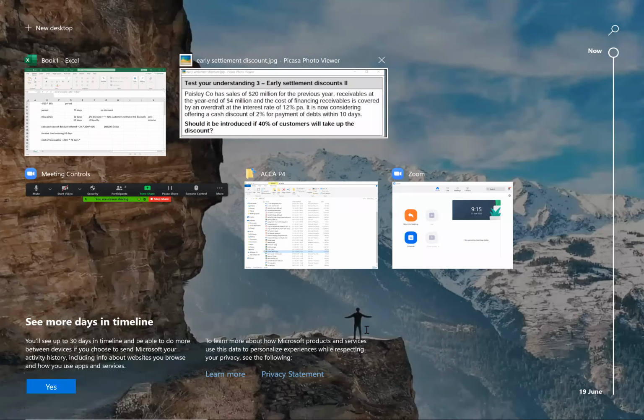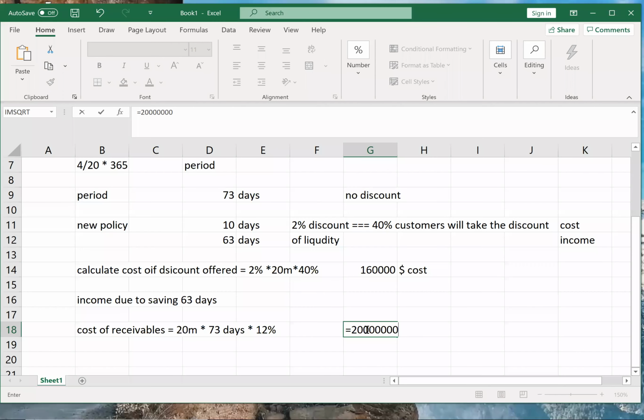So I would have borrowed 20 million into 73 by 365, and into 12%. 0.4. $480,000 would have been my cost.